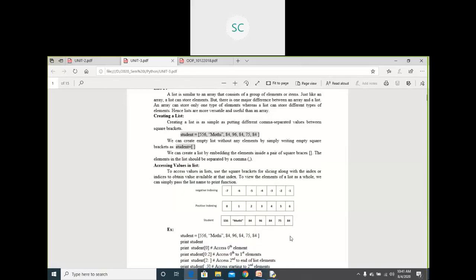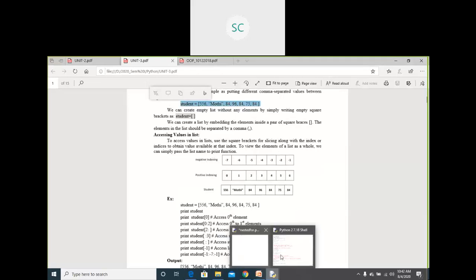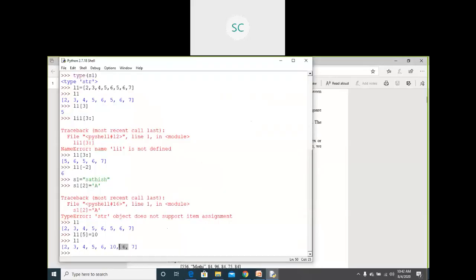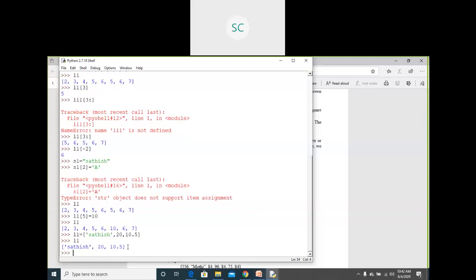In this way you can create one list, not only numbers here, you can go with some other types also. Within this list, L1 equals to, you can take some names also here. First element I'm taking as name, second element I'm taking as number, third element I'm taking as some float value. In this way also you can go with the list. It is similar to array, but it can store different types of data elements.